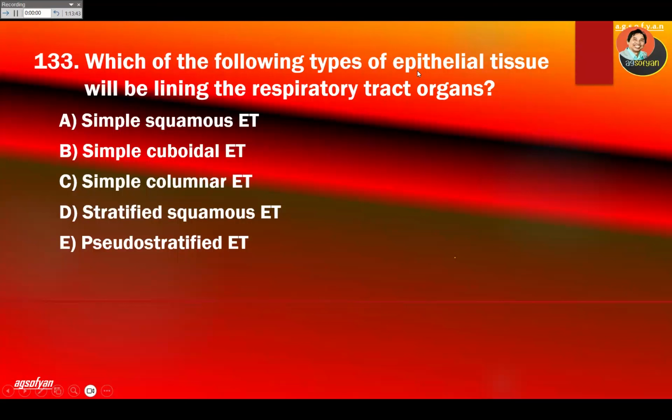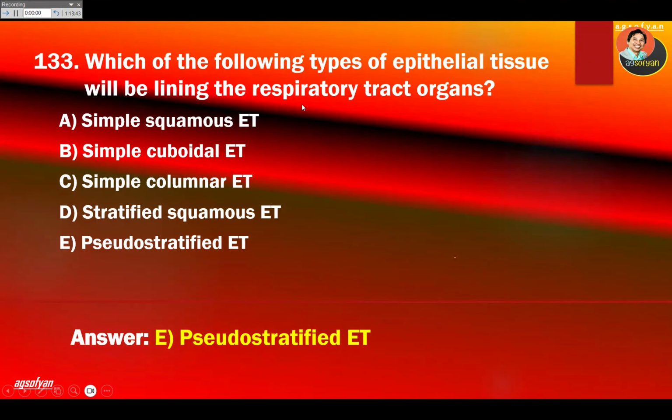Which of the following type of epithelial tissue will be lining the respiratory tract? Respiratory tract, again, we already mentioned this, is going to be one simple layer of squamous. So simple squamous epithelial tissue. Oh, I'm sorry. This is not lung. I thought it's lung. Respiratory tract, like the trachea, it's gonna be pseudostratified with cilia.